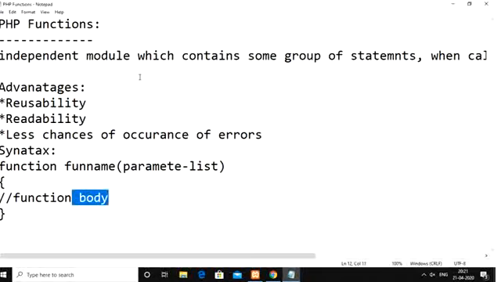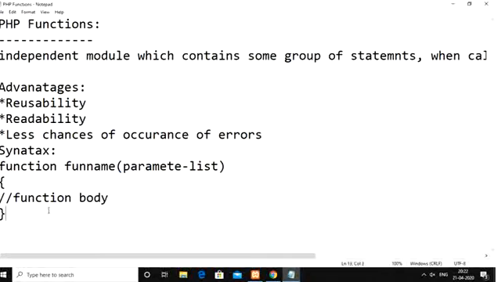The function body means whatever statements we require in order to perform the task, and these should be implemented here whenever we call the function by its function name. This is the basic syntax we follow whenever we create a function.